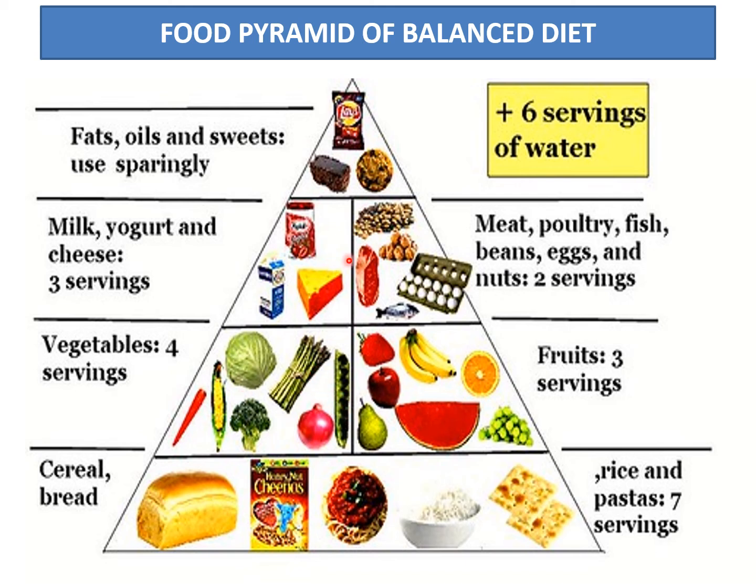Then protein: milk, meat, poultry, fish, beans, eggs, and nuts, 2 servings. Milk, yogurt, and cheese, 3 servings. These are different kinds of proteins which should be taken every day. Then these are fats, oils, and sweets which you should take in very less quantity. And we should at least drink 6 glasses of water every day. So this is a balanced diet.